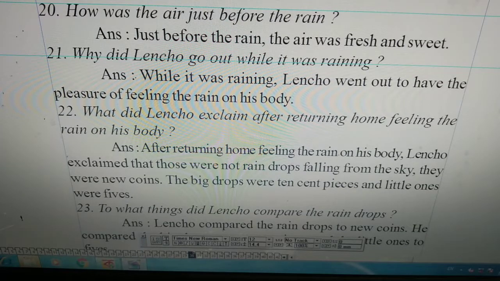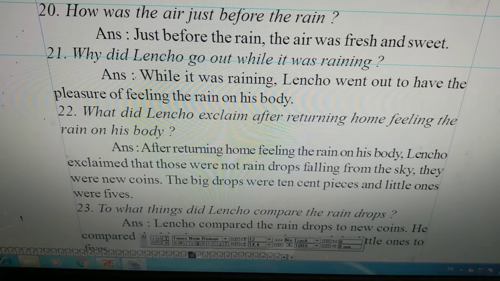He actually exclaimed with joy that they were going to get some rainwater, which will help his cornfield, and he would get more coins by selling the corns.